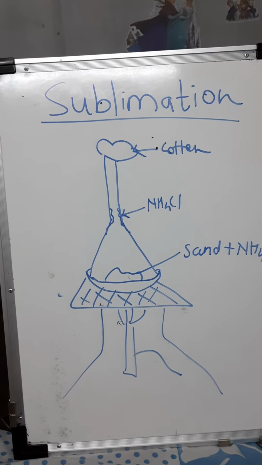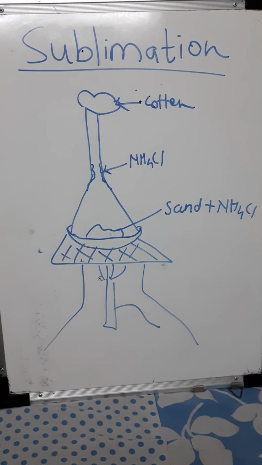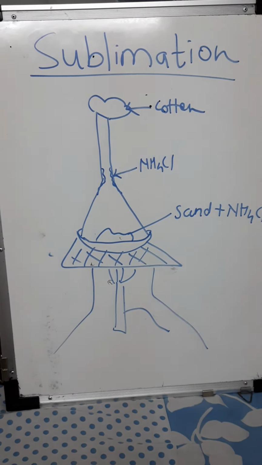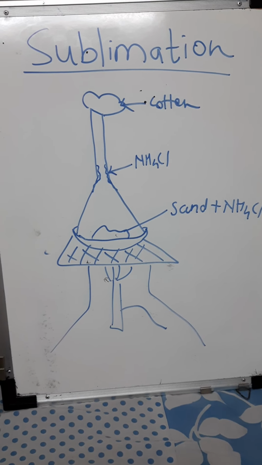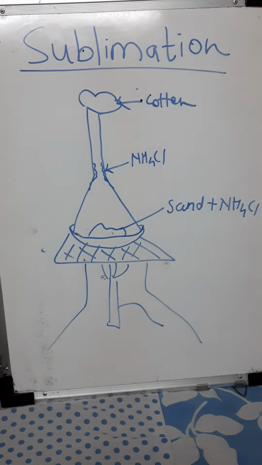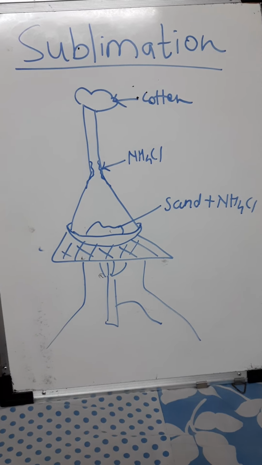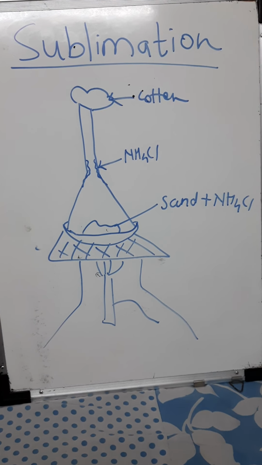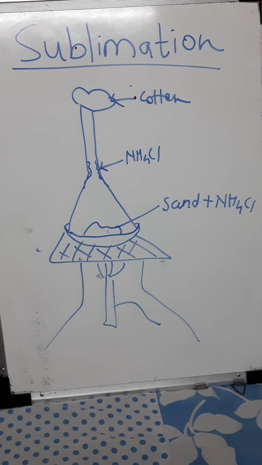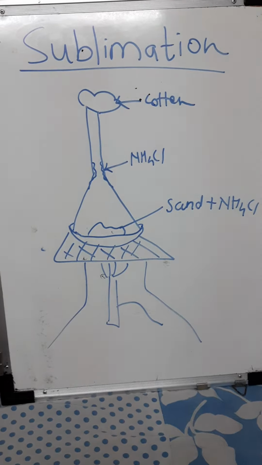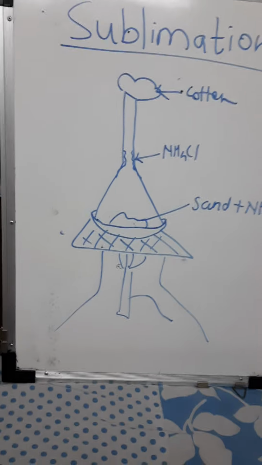NaCl and NH4Cl are both salts with the same texture and white color, so it is difficult to identify a mixture of them. You might say it's only one kind of salt, but actually one of them is a sublimate. NH4Cl is a sublimate, and common salt NaCl is not. Camphor and NaCl mixtures can also be separated by sublimation.